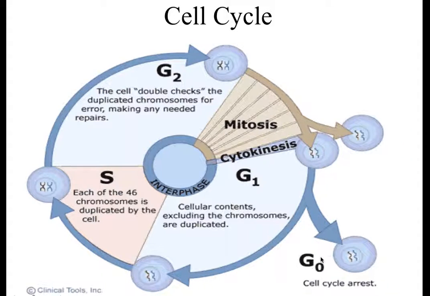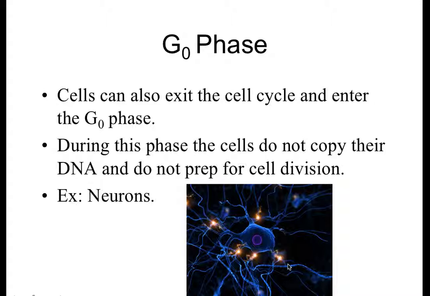We're going to look here at G0 in the next slide. G0 is where some cells actually leave the cell cycle. They're done dividing. They don't want to divide anymore. And so we call that the G0 phase. They're not going to replicate their DNA. They're not going to make copies of themselves. They're finished. And examples of those would be your neurons. So that's why if you sustain a brain injury or a spinal cord injury, those cells won't grow back. They're not going to repair themselves because they're in this G0 phase. They're not going to bounce back for any sort of injury that may occur to them.